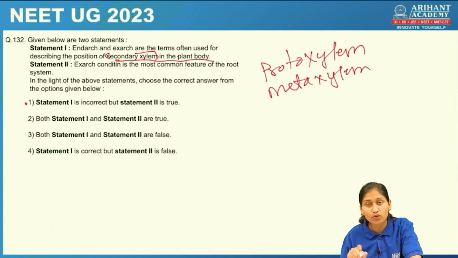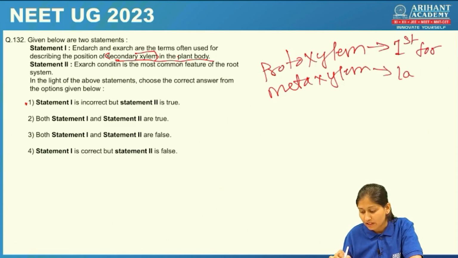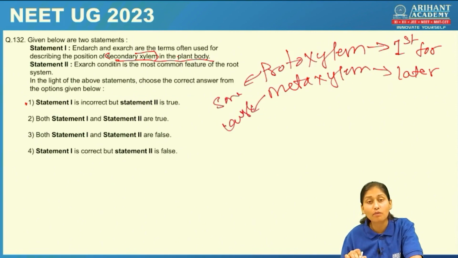What is protoxylem? First formed xylem is protoxylem, later formed xylem is metaxylem. Protoxylem are small cells, metaxylem are large cells. Okay, so this is formed in the primary xylem. Whereas endarch and exarch conditions, what is endarch? If protoxylem is present